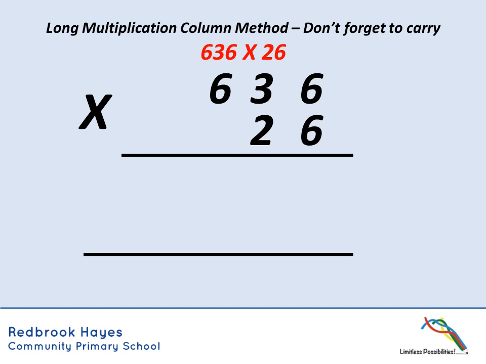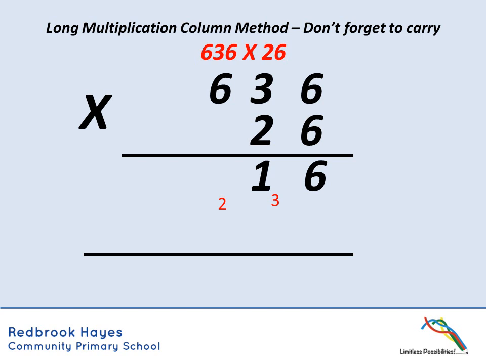this one. Although we're doing 636 times 26, we're actually first of all going to do 636 times 6, and that's going to be our first row below. So we're going to do 6 times 6, starting off on the right, which is 36. So I'm going to put my 6 there, and I'm going to carry a little 3 just there. Then I'm going to do 6 times 3, which is 18, plus my 3, which is 21. So I'm going to put my 1, and I'm going to carry my 2 into the next column.